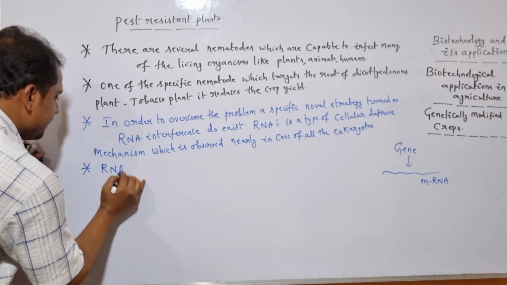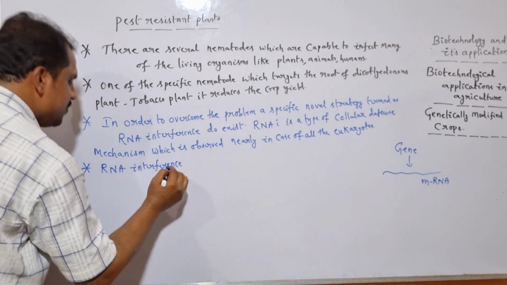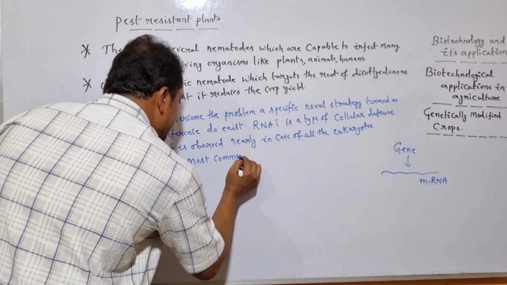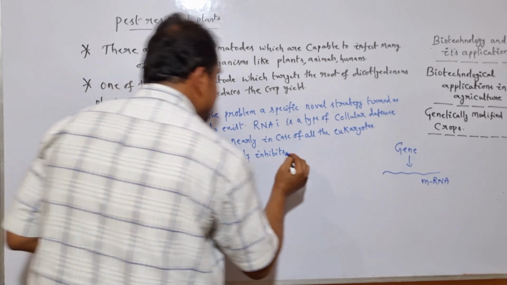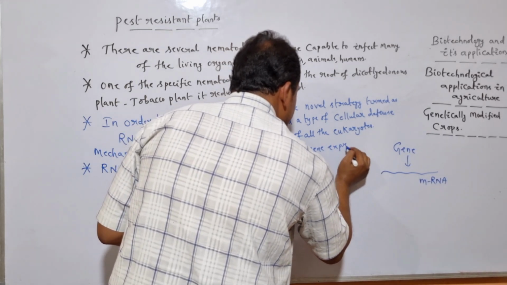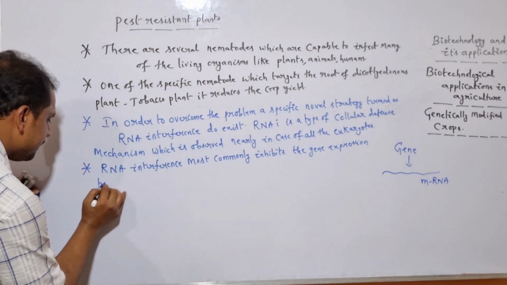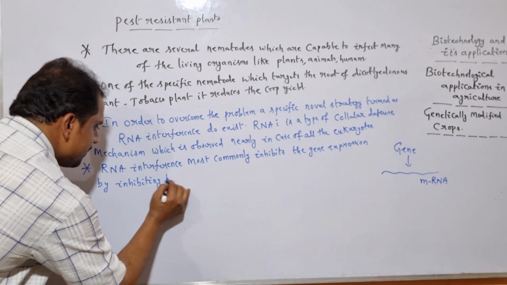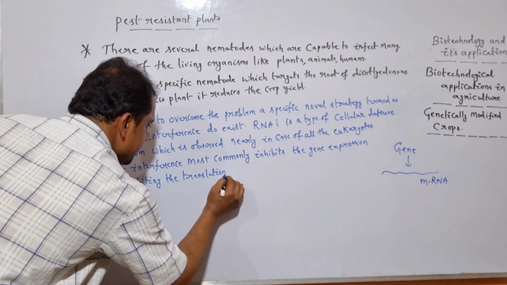RNA interference most commonly inhibits the gene expression by inhibiting the translation mechanism.